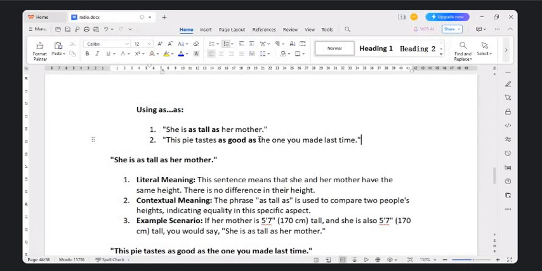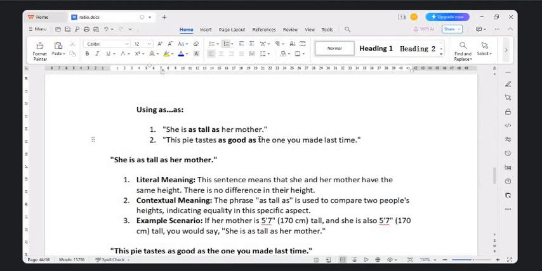It means that the daughter is also 5 feet 7 inches, which is 170 centimeters tall. That is why we said she is as tall as her mother. So understand where to use the phrase "as tall as," "as fat as," "as thin as." This is the scenario where you will use this kind of phrase.